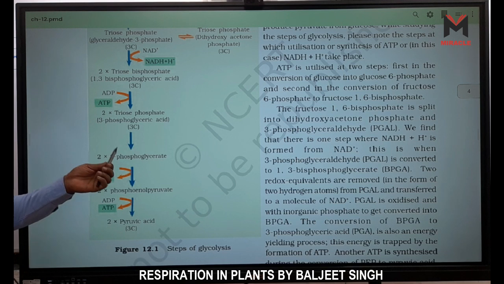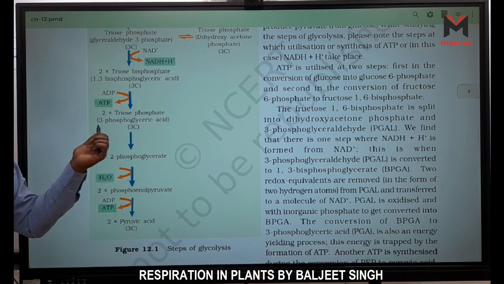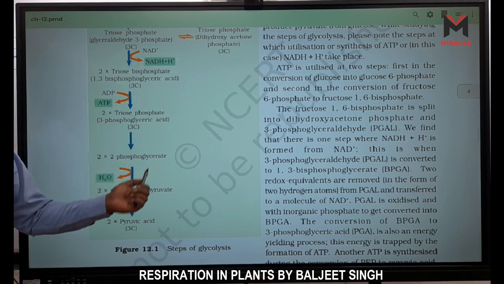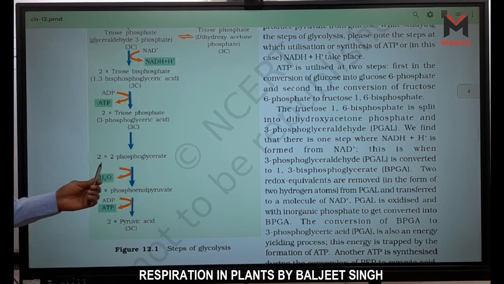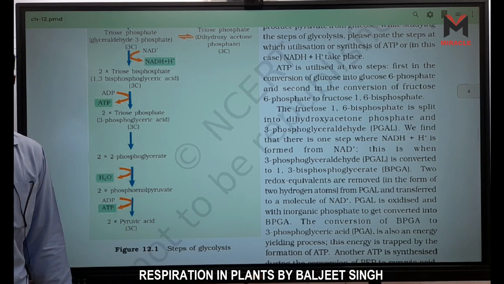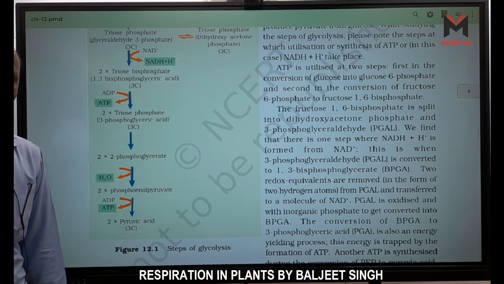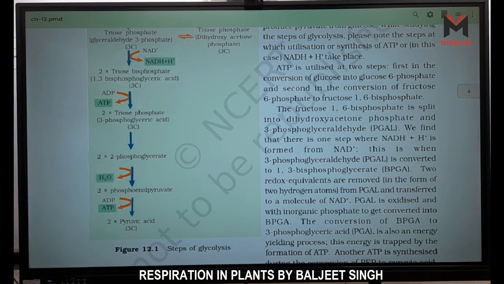In the presence of mutase enzyme, what happens? The phosphoric acid on the third carbon comes to the second carbon and forms 2-phosphoglyceric acid, 2PGA, right? And then in the presence of enolase enzyme, phosphoenol pyruvate, PEP, is formed, and one H2O is released.